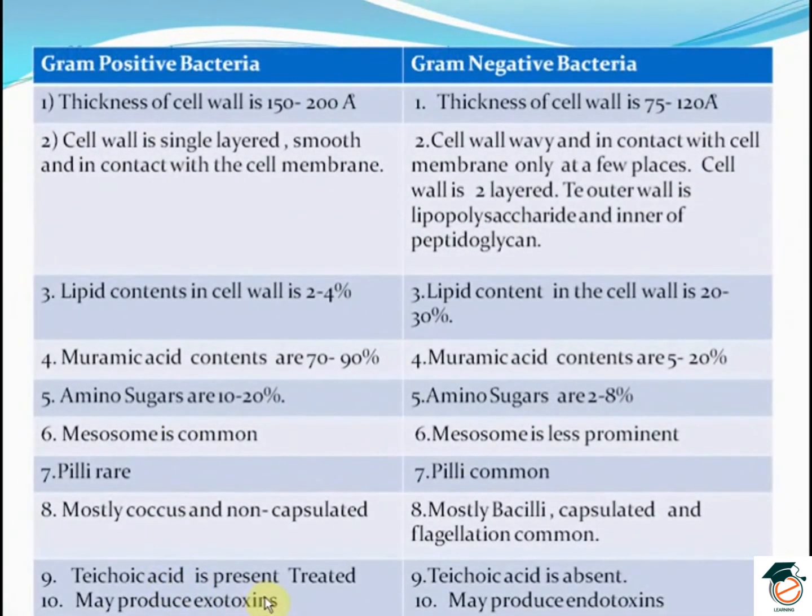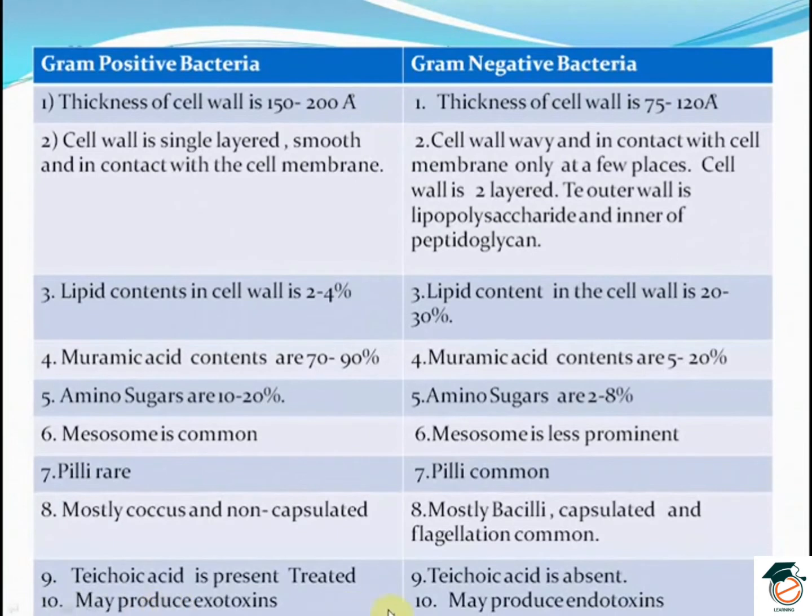Teichoic acid is present in gram-positive and absent in gram-negative bacteria. Now, what does the teichoic acid do? It actually is a polysaccharide and it gives rigidity to the cell wall. So, in other words, the cell wall of gram-positive bacteria is more rigid than that of a gram-negative bacteria.